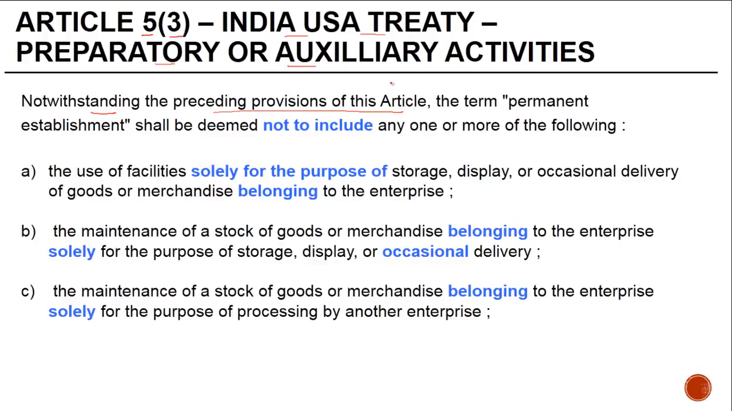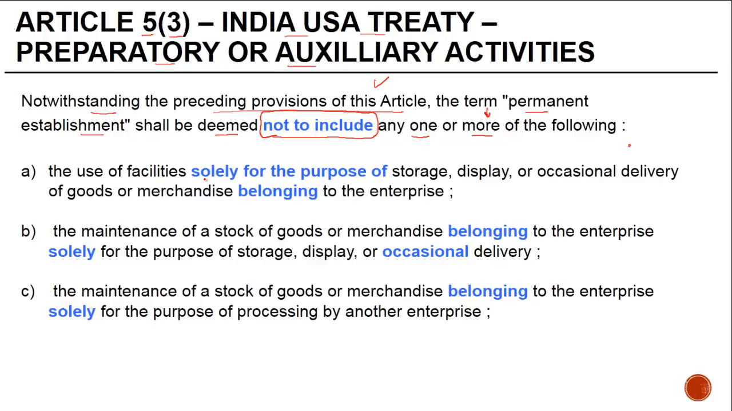So, notwithstanding the preceding provisions of this article, the term permanent establishment shall be deemed not to include any one or more of the following. So, either of them or even a combination of them will not be treated as a PE. But if you do one of these activities and alongside you do something else which constitutes a PE, in that case, the profitability of the entire transaction may risk being taxed, right? So let's go through them one by one.